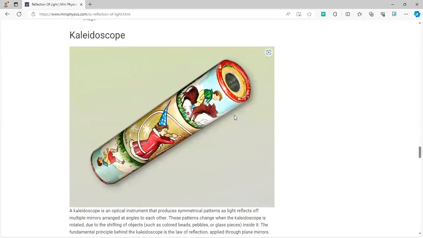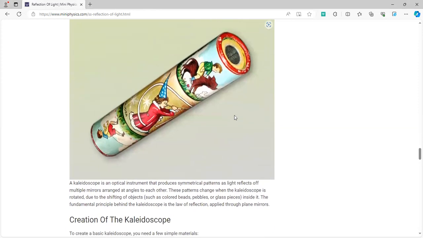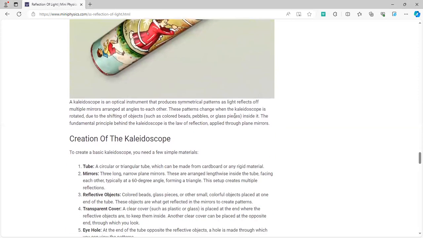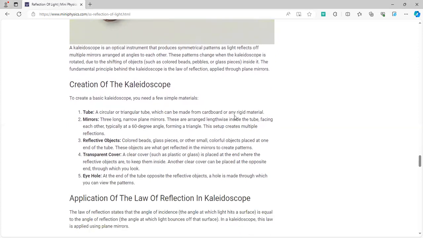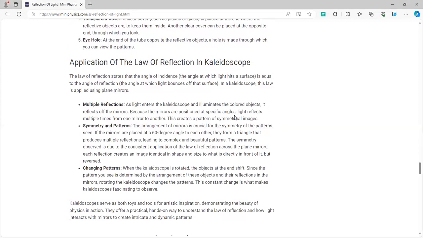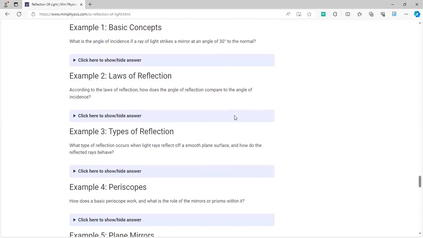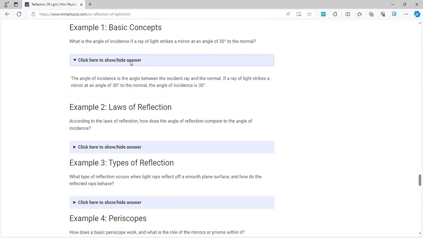Now, these are some other applications or uses. For example, a kaleidoscope. A kaleidoscope essentially works on the same principle as a periscope, and it uses multiple reflections and changing patterns. So now these are some of the review questions.